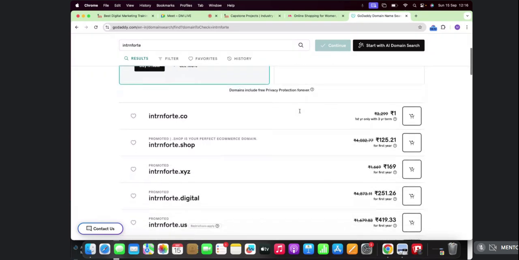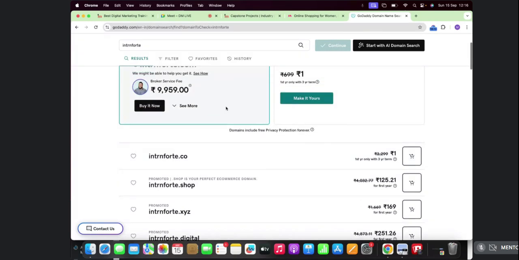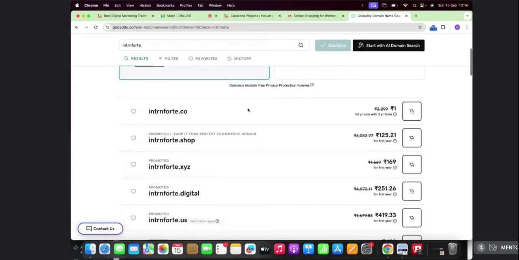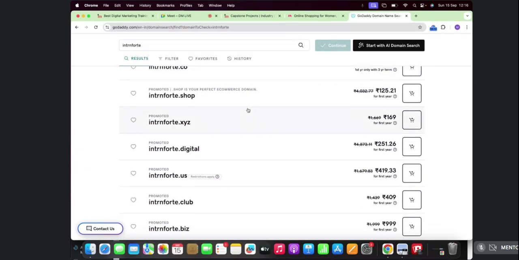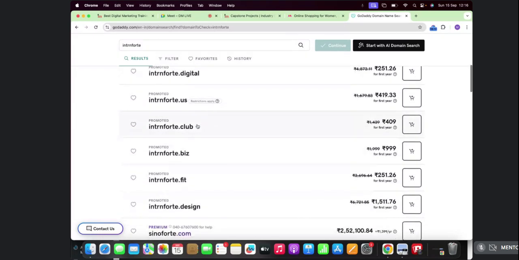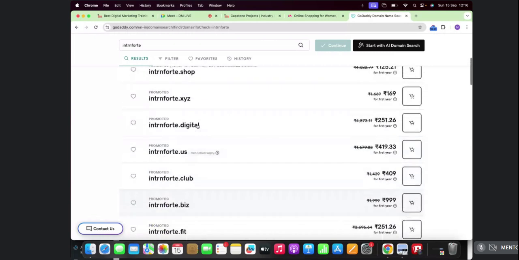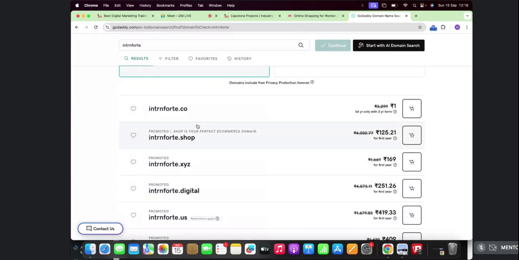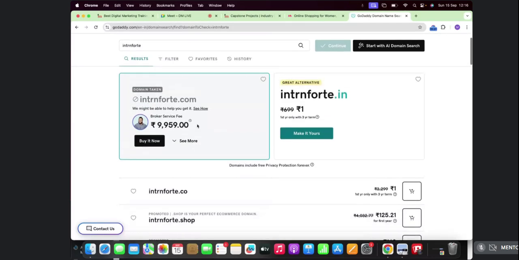So you can see I can purchase any of these. So there's .com, .in, .co, .shop, .xyz. See, even the random names, .digital. But if you want to set a professional brand, of course it should be legitimate, it should be a top level domain. So that's why I asked you to go for .com.